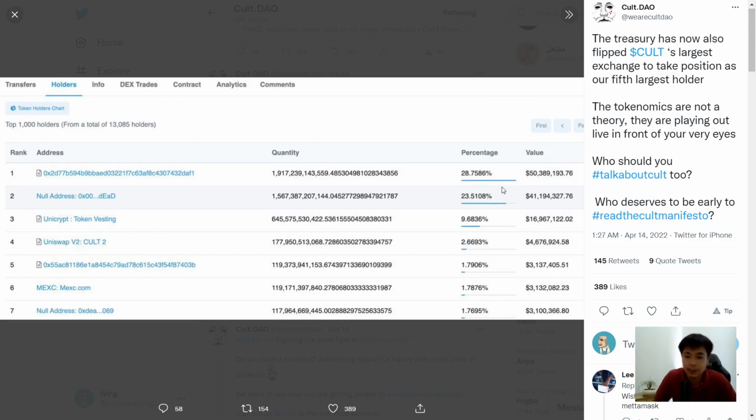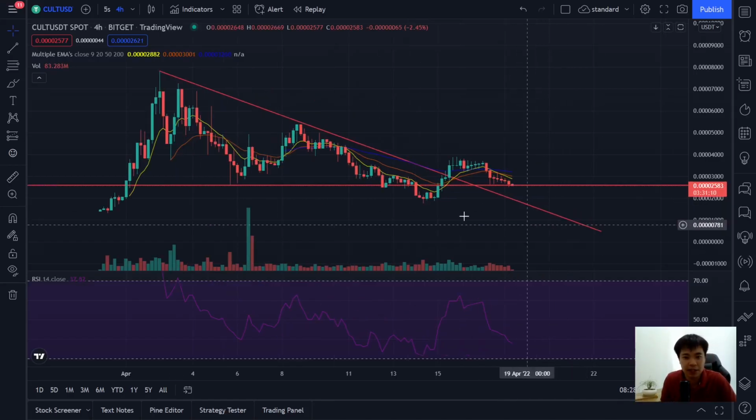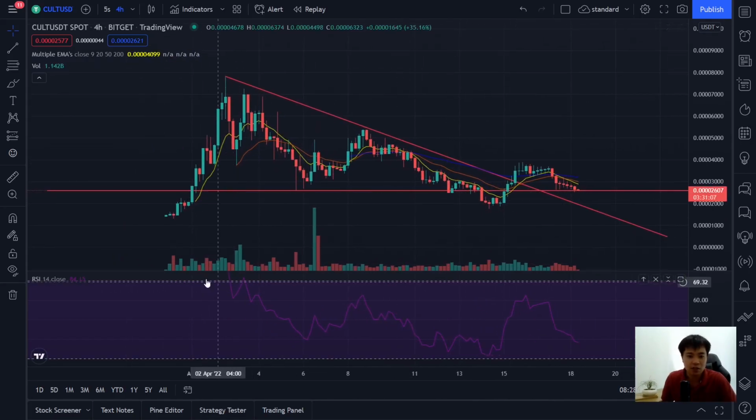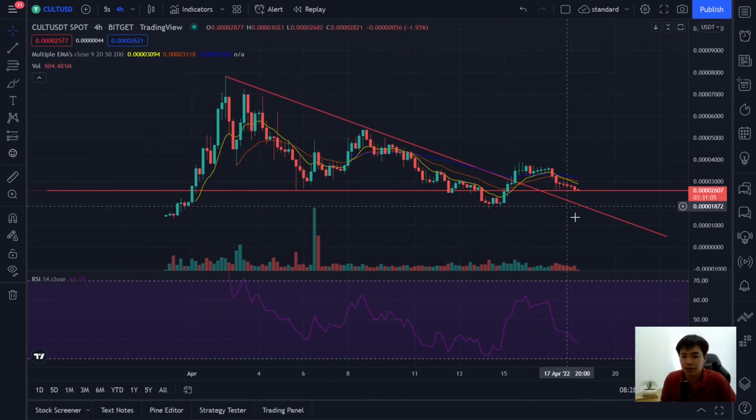And when there is deflation, the price will go up. Now last but not least, we go on to the charts. So these are the charts. We can see here that a few days ago, we've actually broken through this descending trend line. And now we are back at one of the support levels at about the 25 level.